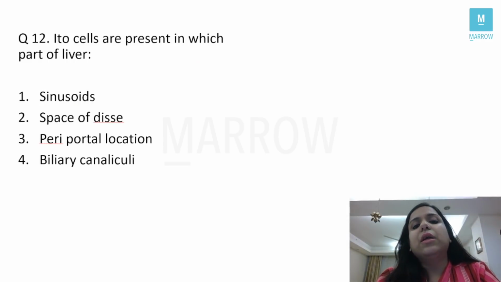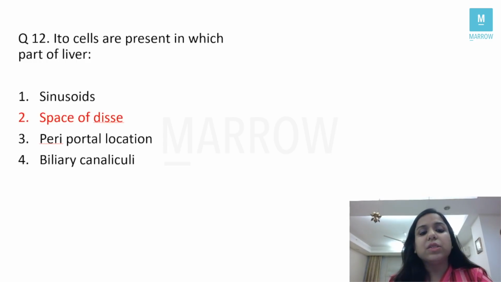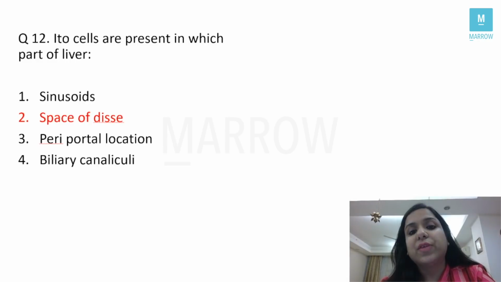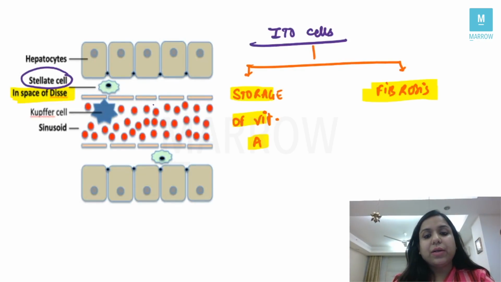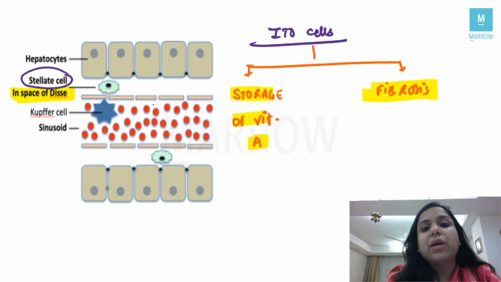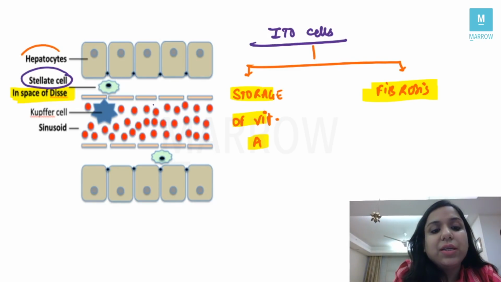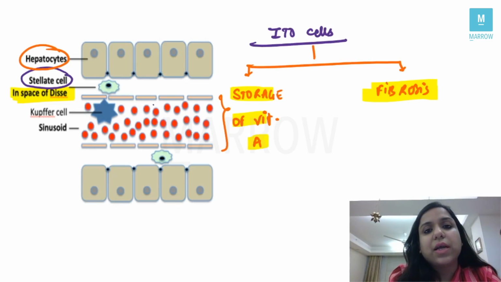A very easy and direct question which was asked is, Ito cells are present in which part of the liver? Sinusoid, space of Disse, periportal location and biliary canaliculi. Answer, all of you know, it is the space of Disse, right? So when I show you, students, a diagram of a liver, you see these are the hepatocytes, and this is a vessel, a sinusoid.